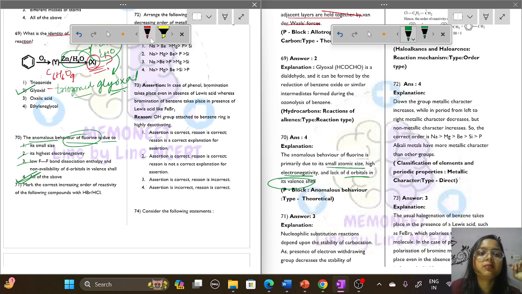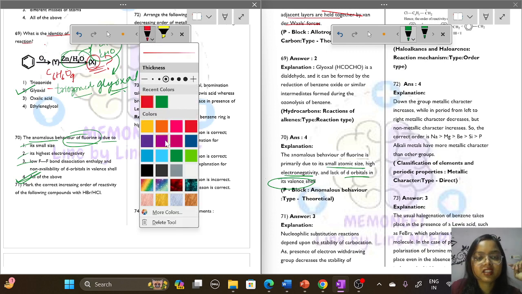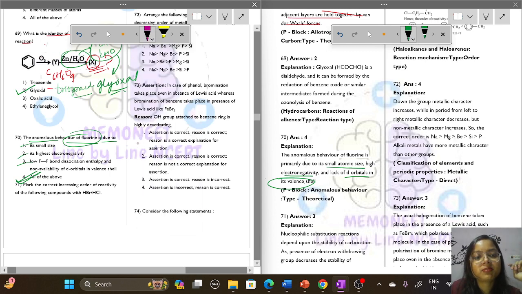Isn't there any other pen color? Okay, let's choose a purple.